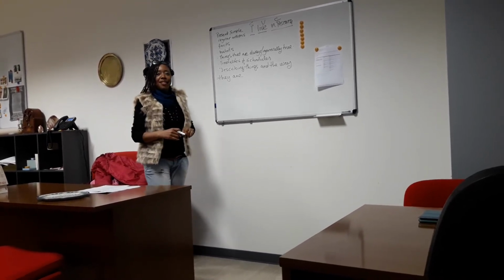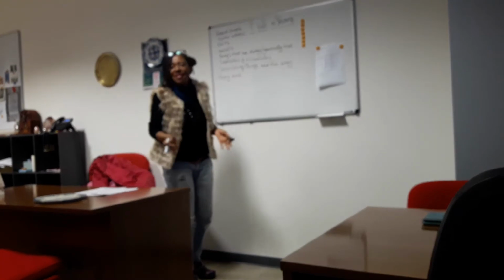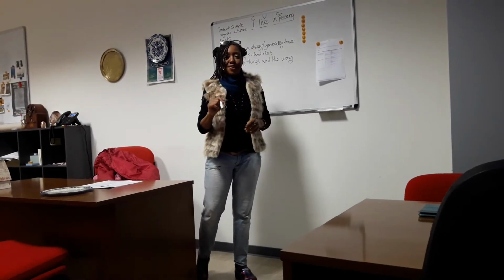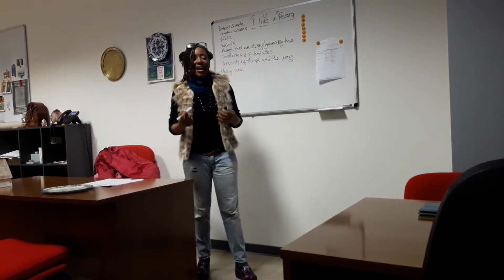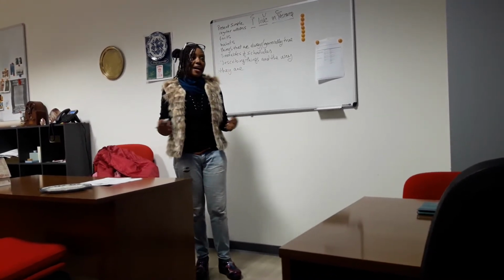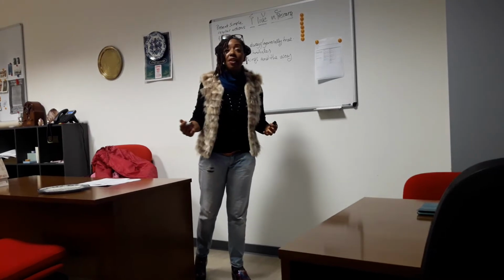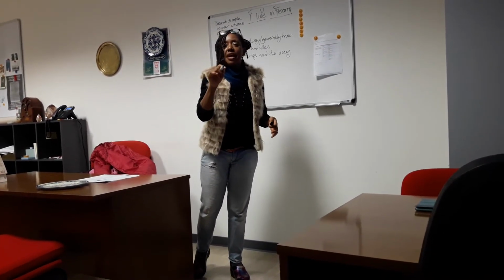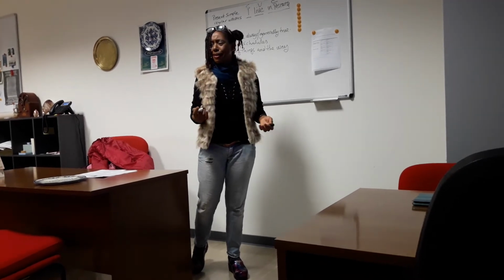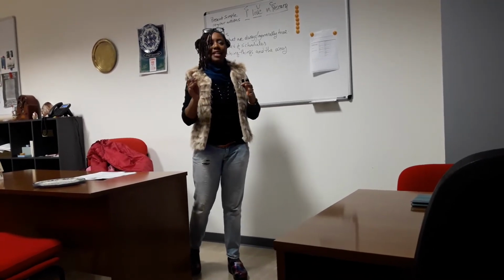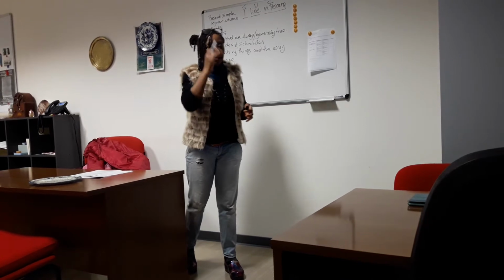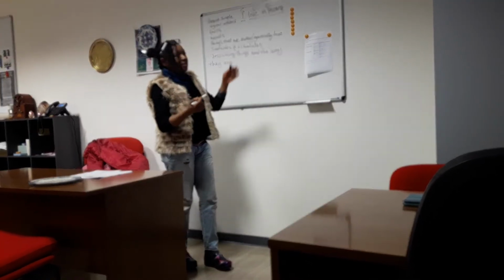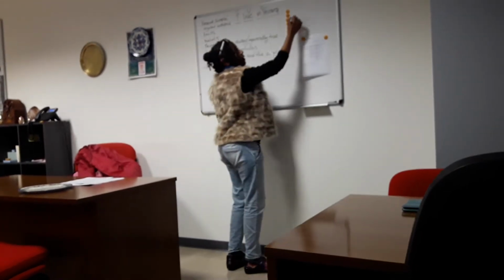Regular actions. Things that you do all the time. So what is it that you do all the time? Well, I can talk about myself because I don't know what you do all the time. I get up in the morning at, let's say, 7:30, 8 o'clock. That's something that I usually do. Did you notice that I used usually? It is an adverb of frequency. Oh my God, what's an adverb of frequency? Well, it's these funny things here.